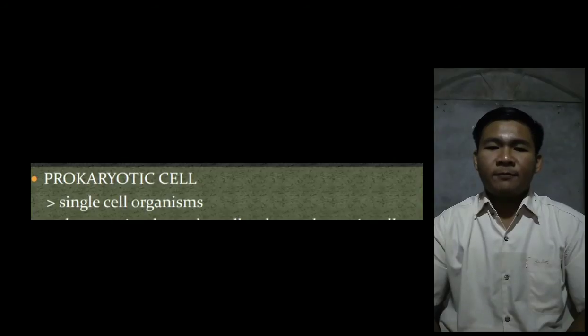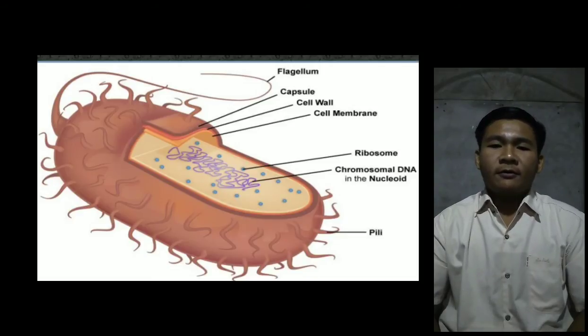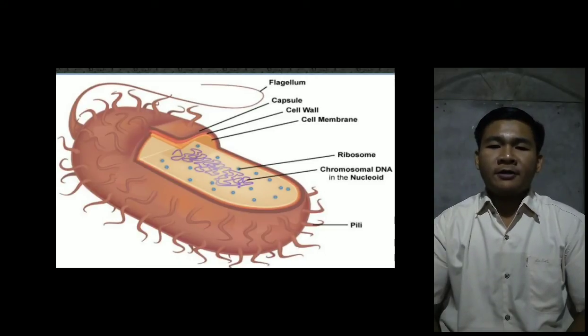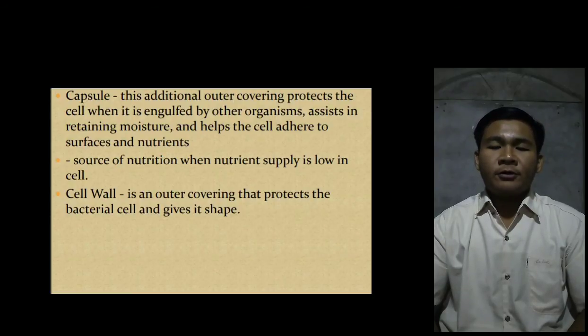For the second type, which is prokaryotic cell, it is a single-celled organism. First part is capsule. This additional outer covering protects the cell when it is engulfed by other organisms, assists in retaining moisture, and helps the cell adhere to surfaces and nutrients.